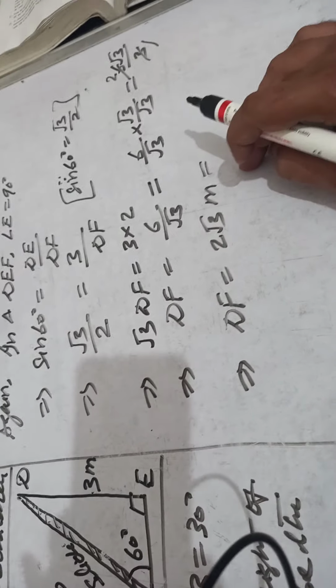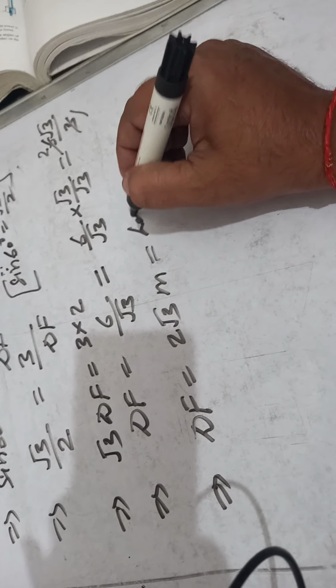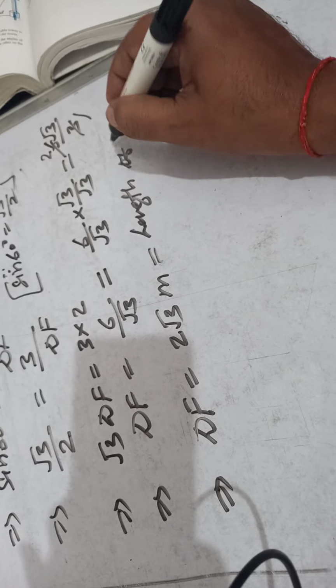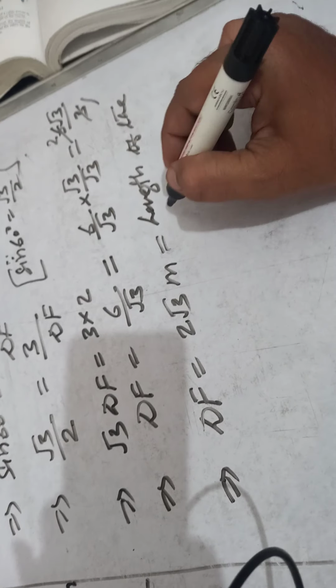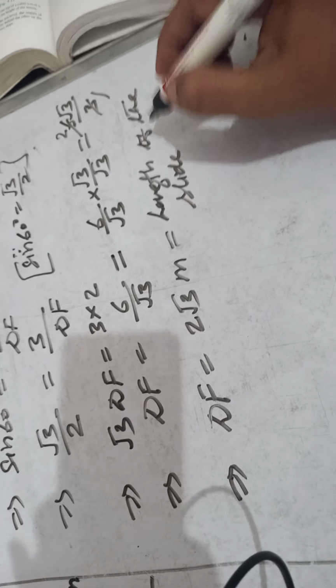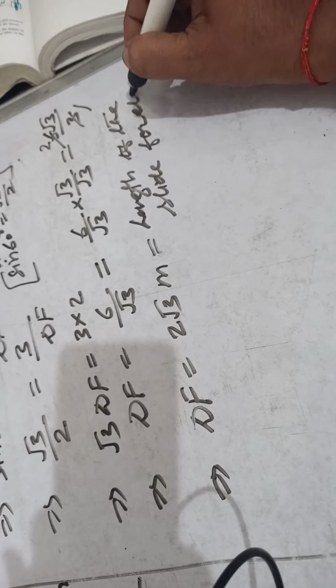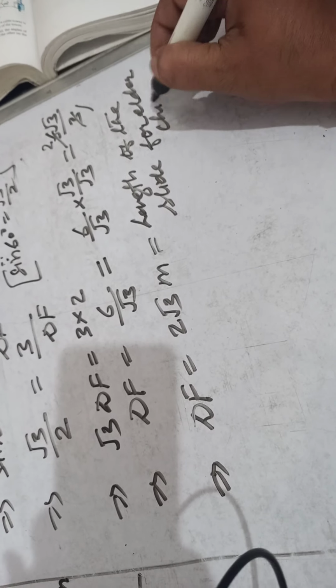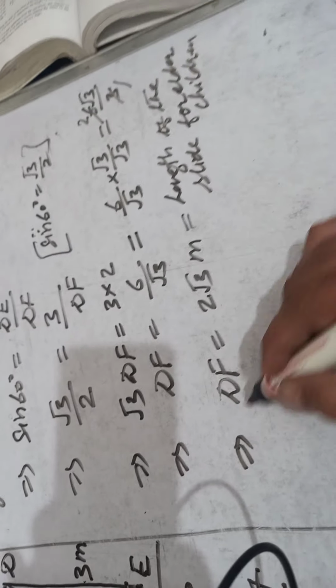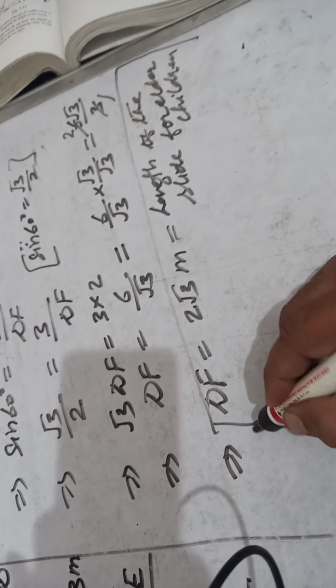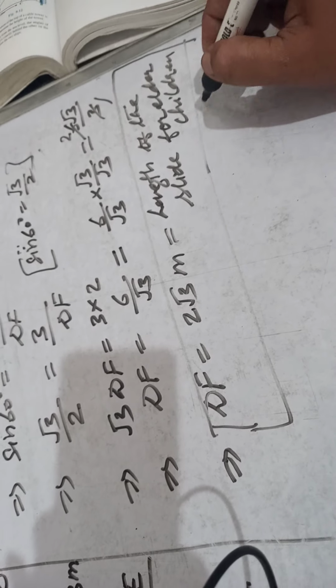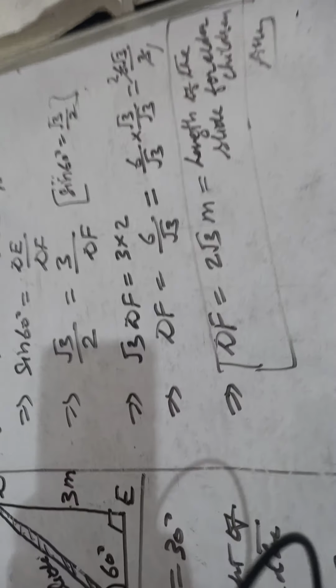What is this? DF equal to 2 root 3? DF is the length of the slide. Length of the slide for elder children. Length of the slide for the elder children. Okay, children. So see, both the questions we have seen. In this question number 3 we have seen both the parts. Okay, children. So I hope you have noted it down.